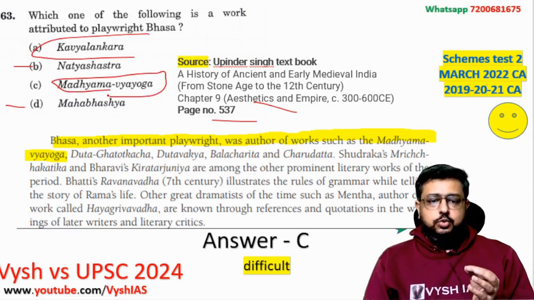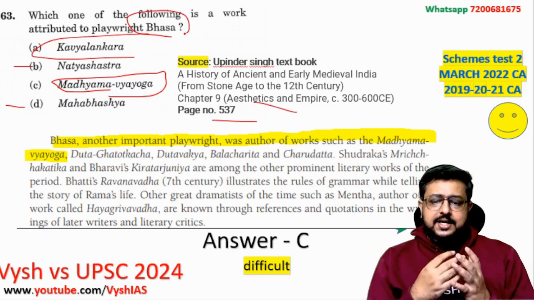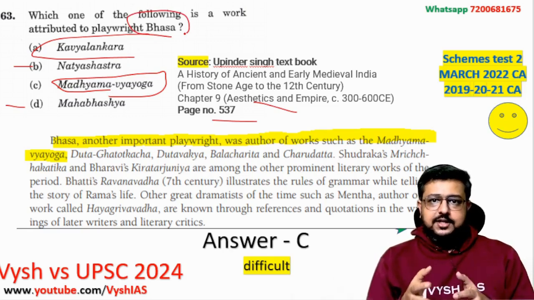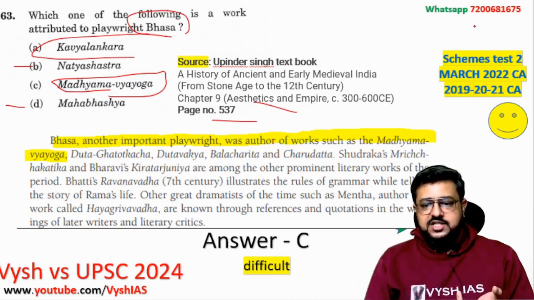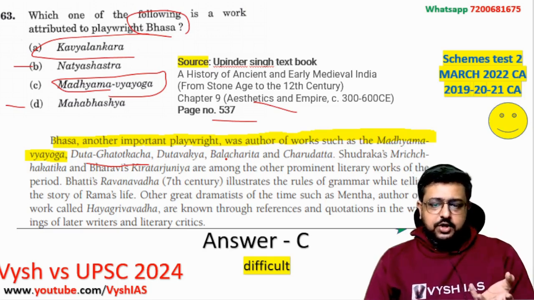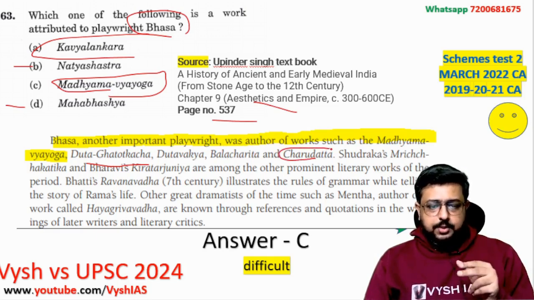So these two, whether Bhasa is written or not, Bhasa also we have covered extensively, because Bhasa is there in your R.S. Sharma textbook, NCERT and all. At least 6-7 books we would have taught. But here, in this particular Upinder Singh, what you have written, that is what UPSC is preferring now. So in this, the first book is Madhyama Vyayoga, and some Dutavakya, Ghatotkacha. If any of this had come in the exam, you would not be able to solve it, because nobody teaches you this. Only Charudatta is mentioned in your R.S. Sharma, and some other 2-3 books are there, which I'll show you in the coming slides.